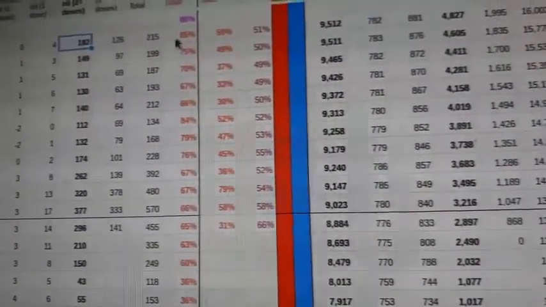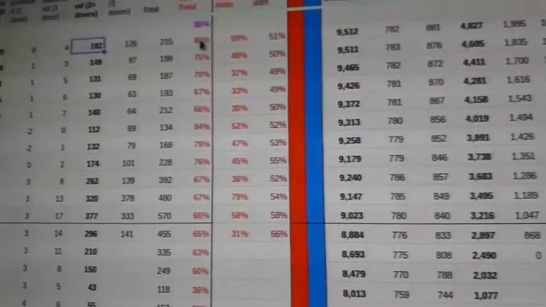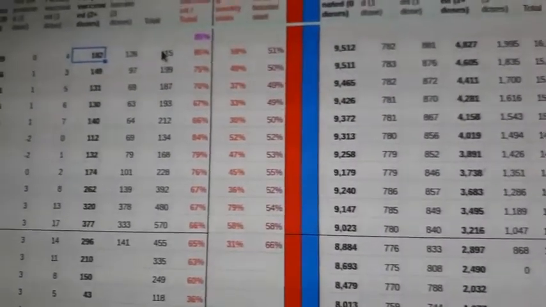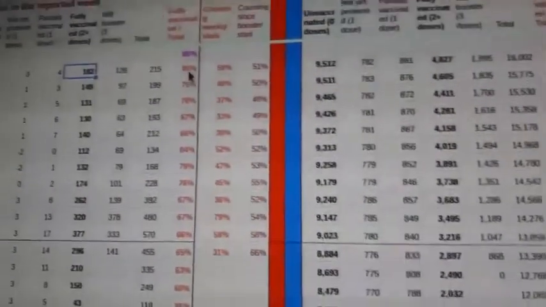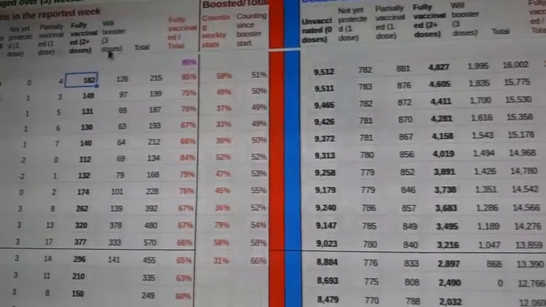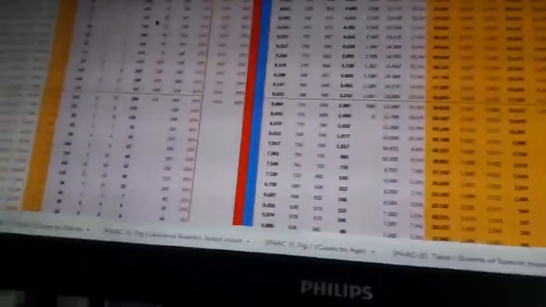And this brings us to 85% of people who died of COVID or with COVID. 85% of them, they were fully vaccinated, you see. Again, it's not a joke, it's not misinformation, it's not trying to scare you away.